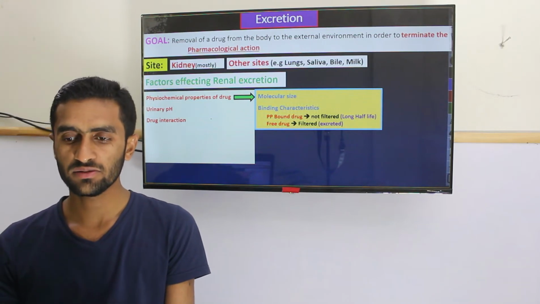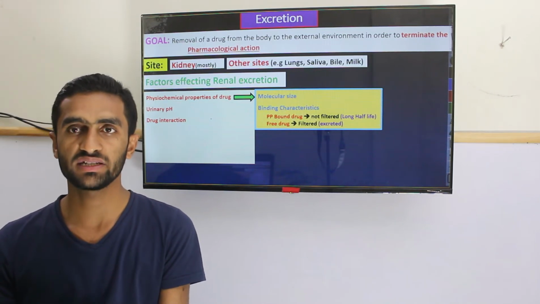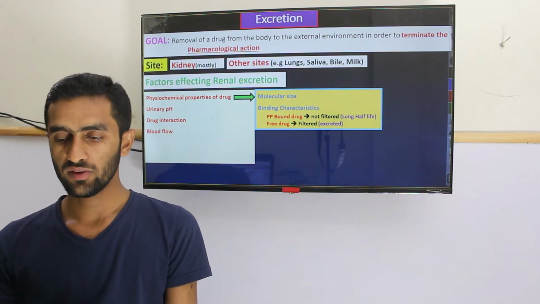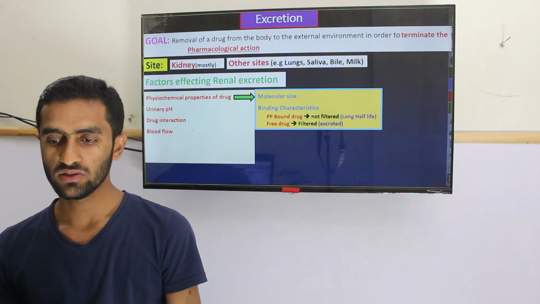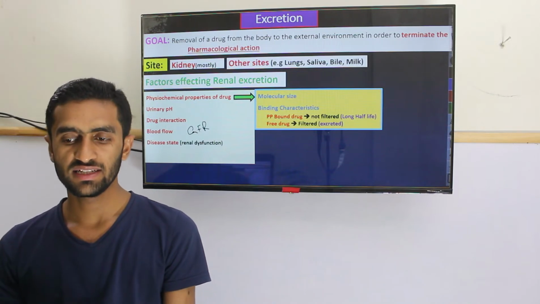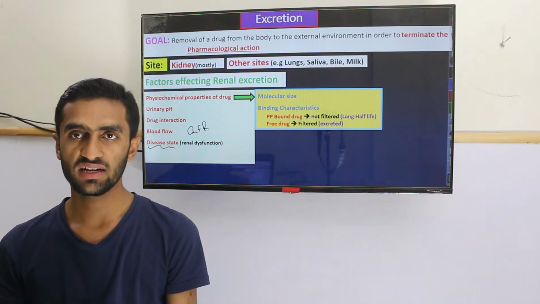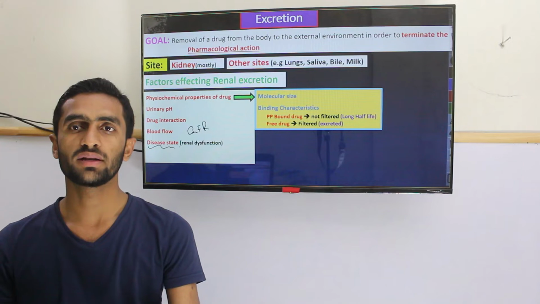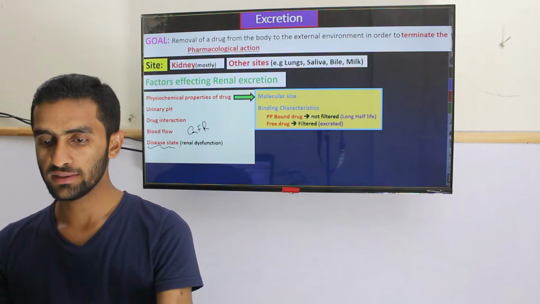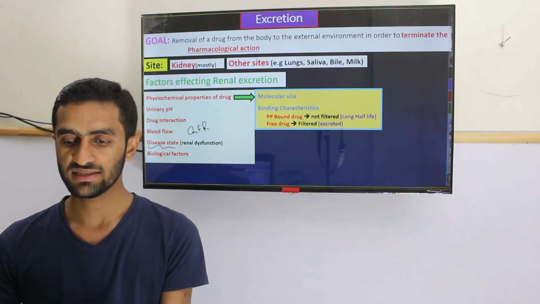Drug interaction is important, especially in the excretion, where you see the competition for the excretion of different drugs. So we will look back later. And the blood flow, because it defines your GFR. And the disease setting: if the kidney is in a disease condition, renal dysfunction, it means your drug will remain for a longer period. It's not properly excreted, so we need to think about that, especially for those drugs which are totally dependent upon the renal excretion.